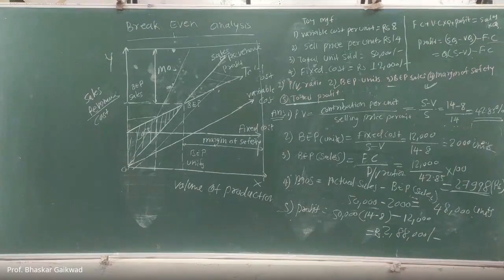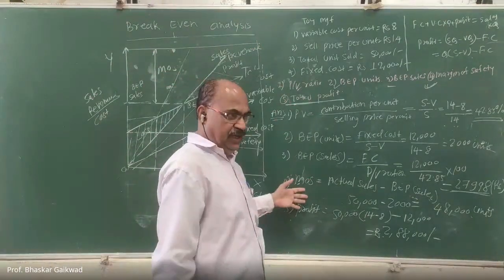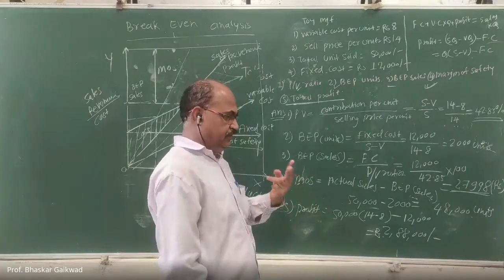Tomorrow we'll take one more problem from break-even analysis. One or two problems we'll take. Correct? And this point, you know that this is content beyond your syllabus, but it is related to the GATE exam. So if you remember this much, there is at least a guarantee of about 2 marks in the coming GATE exam.